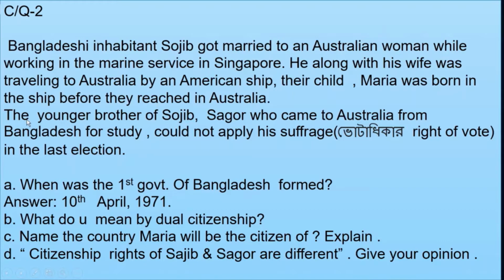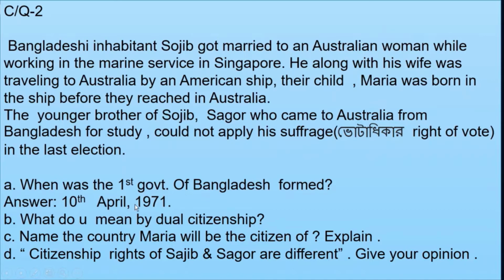Another event, the younger brother of Shajib, Sagar, who came to Australia from Bangladesh for study, could not apply his suffrage, that means right of vote, in the last election. A number, when was the first government of Bangladesh formed?